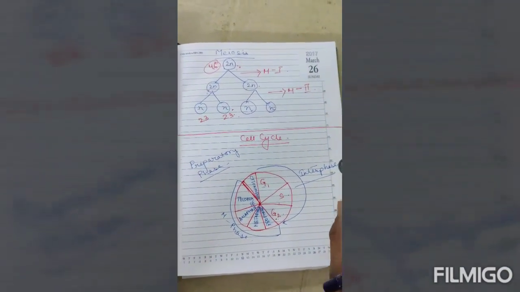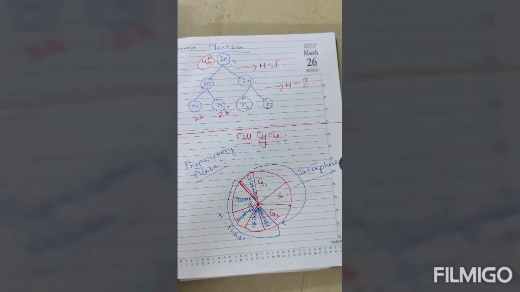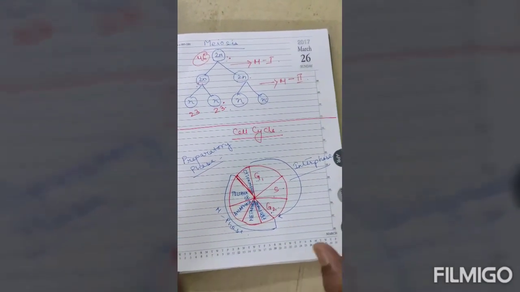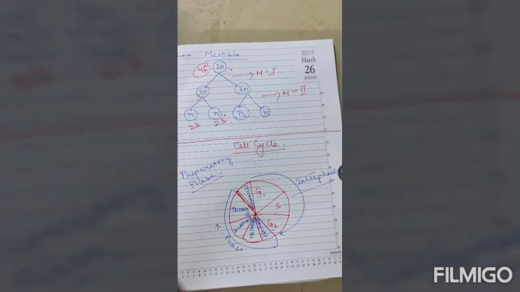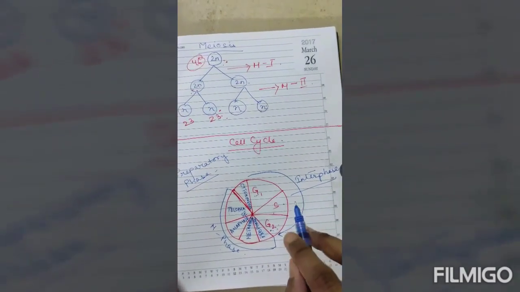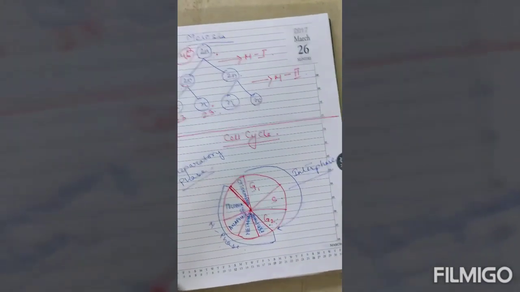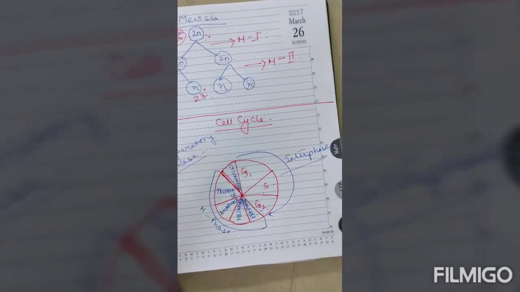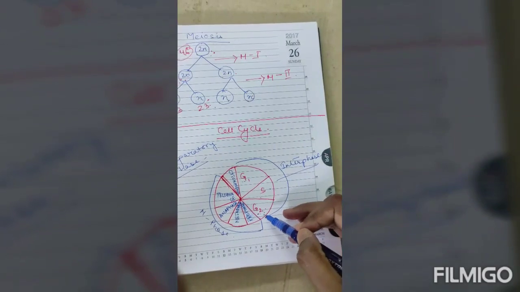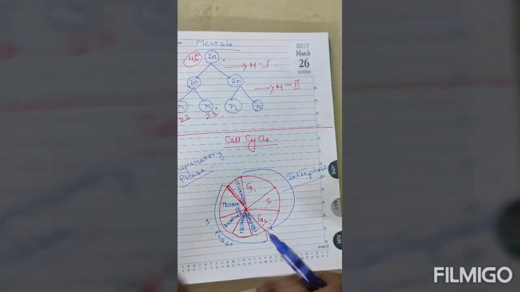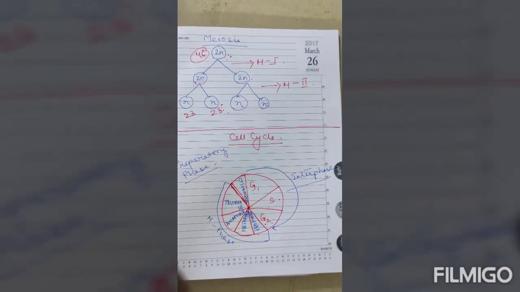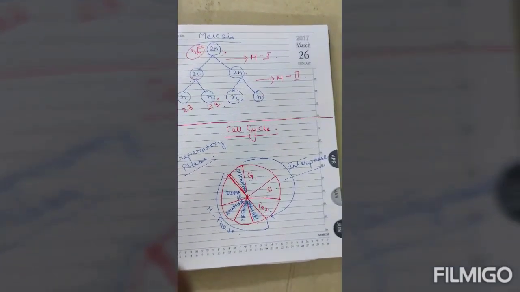Over here what is happening? The cell continues the synthesis of what? Of DNA and protein and other things, so that the cell can accumulate huge amount of the DNA and the required proteins. And the third stage is the G2 phase. In this phase the synthesis of the proteins and the DNA continues, so that the next step is the M phase. Now the cell will enter into the phase of division. Got it? So the next topic is the M phase.